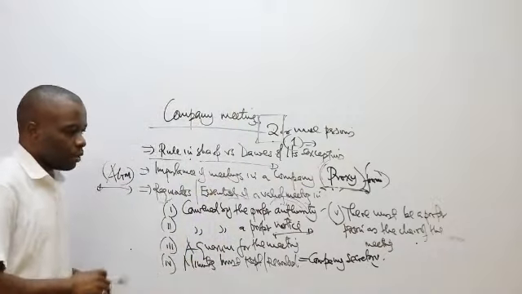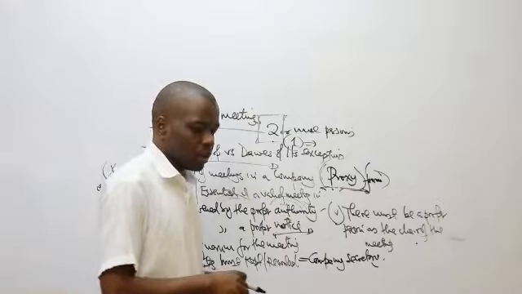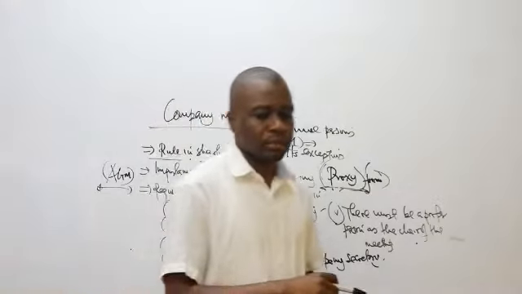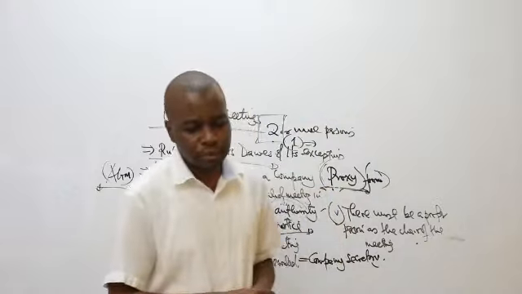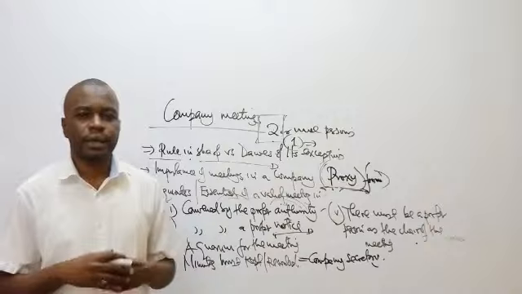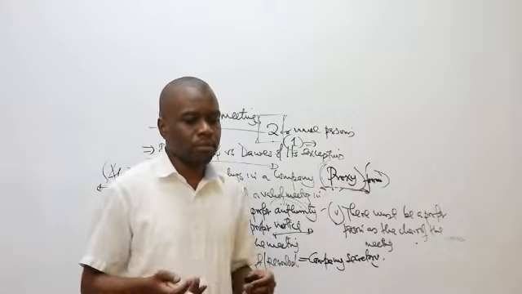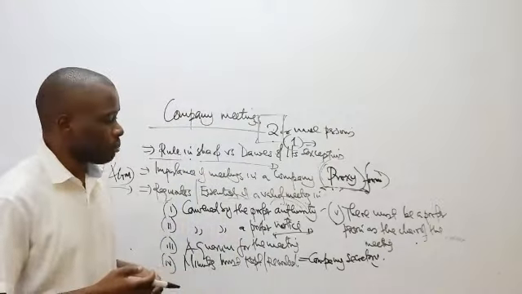So part of his powers will include, for example, ejecting any members who are causing disturbance or violence during the meeting, and ejecting any person who is not supposed to attend the meeting but is in attendance without being authorized. Maybe he's not a member of the company; you can eject such a person.